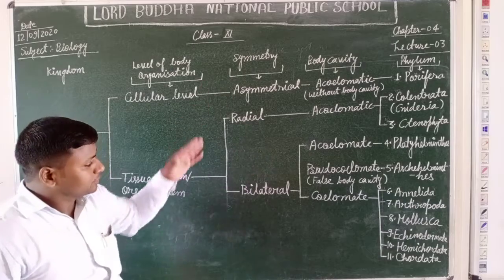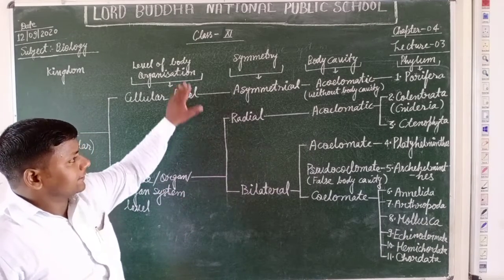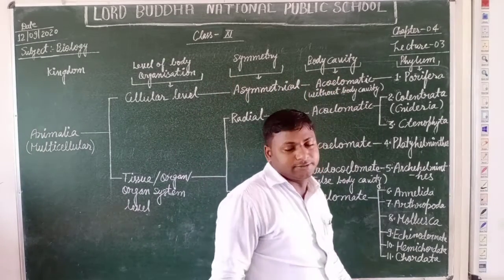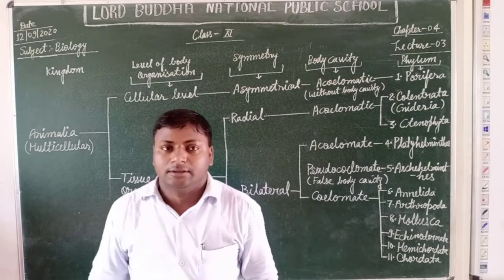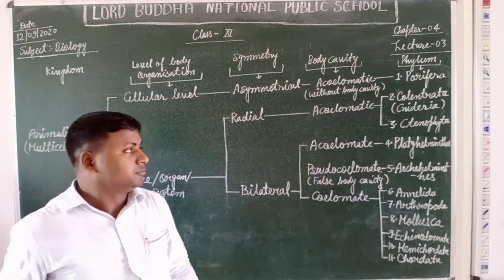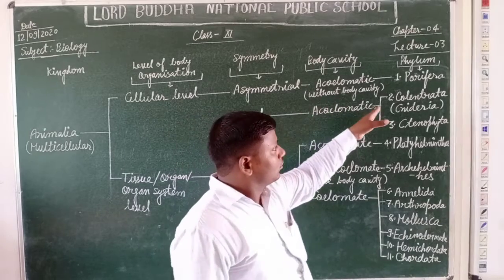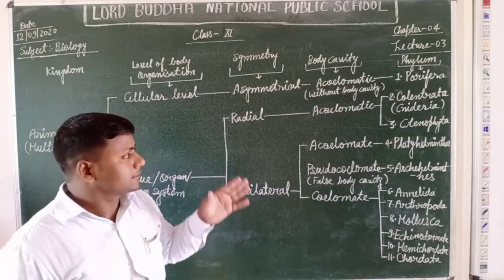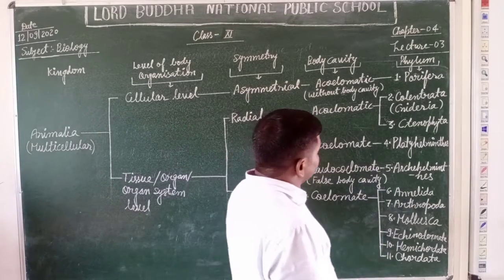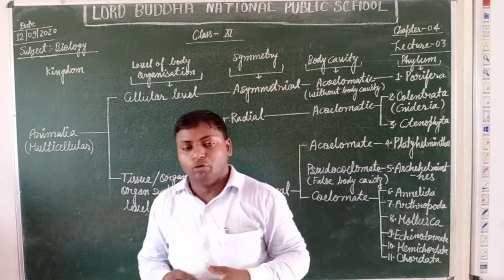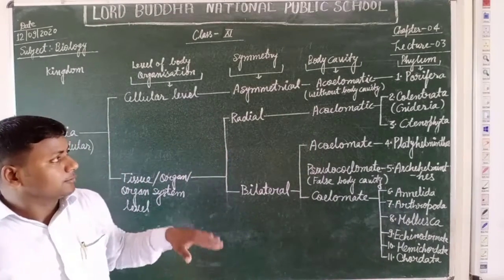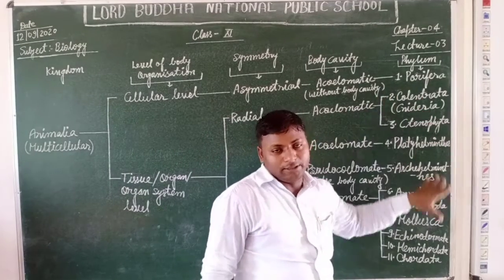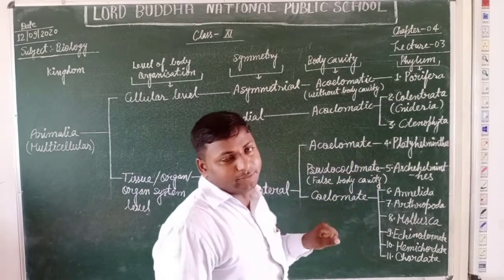So students, before going to study all these 11 phyla of kingdom Animalia, we should know about some members and peculiar features of these phyla. We will study more about all these phyla and the exemplar members of the phyla in the next video lecture.